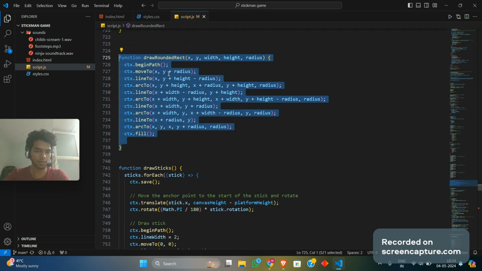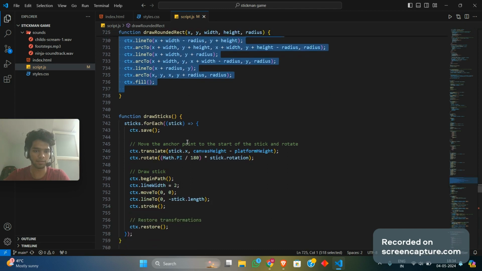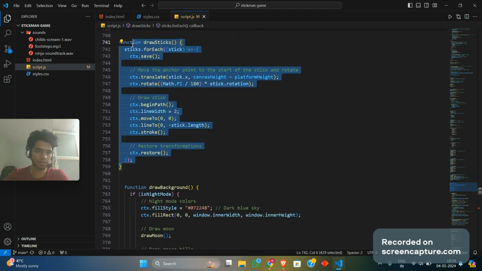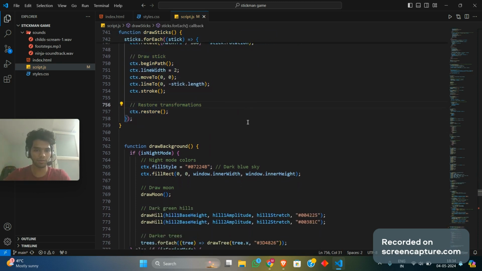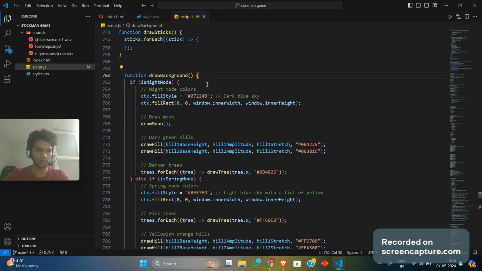So moving further ahead, we have a particular rectangle. I guess this even helps in building our platform. This function over here builds up our platform. Draw sticks helps us in drawing the particular black stick upwards in a 90-degree direction. That's what we're doing in this part. Drawing the background, yeah. This additionally helps us in our themes. Now we have four themes, right? The day mode, night mode, spring mode, and ocean mode.